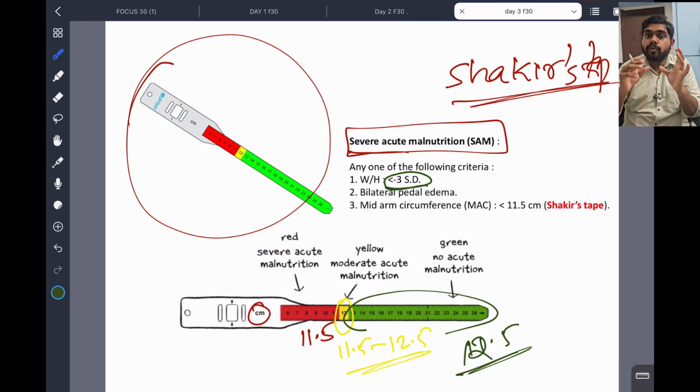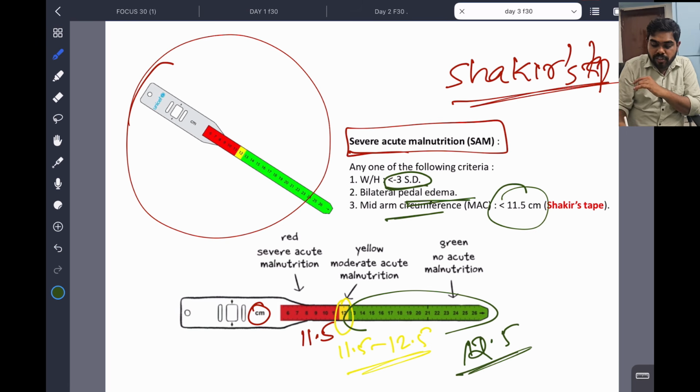malnutrition there will be deficiency of protein, hypoproteinemia. With this hypoproteinemia, extracellular fluid comes out and causes swelling, bilateral pedal edema. That is the basic mechanism. So bilateral pedal edema, and the mid-arm circumference, which is measured with the Shakir's tape, less than 11.5. 11.5 to 12.5 is moderate malnutrition, but okay, we can manage.